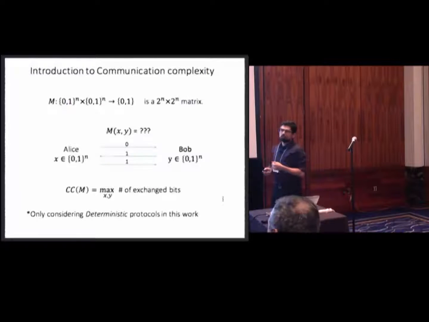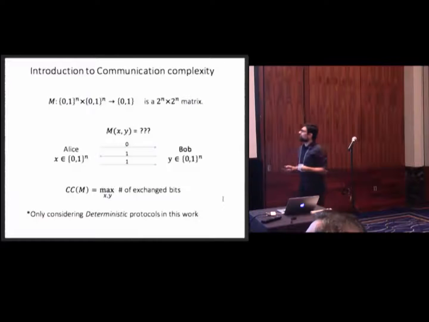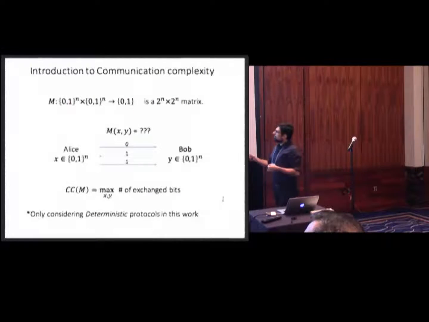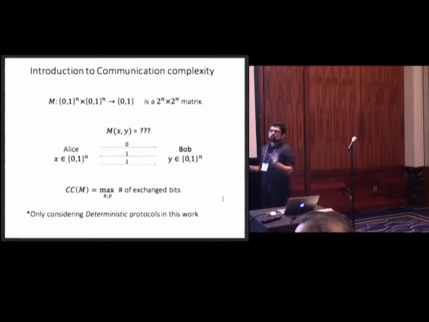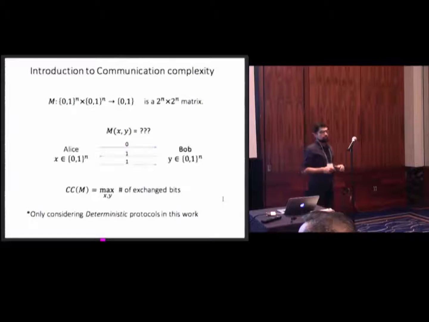and column y. So they exchange some bits, and at the end, at least one of them realizes what that value is. And the communication complexity of this matrix is defined by the maximum number of bits they have to exchange such that they can realize the result. And in this talk, I'll be only talking about deterministic protocols. So there's no randomness involved.